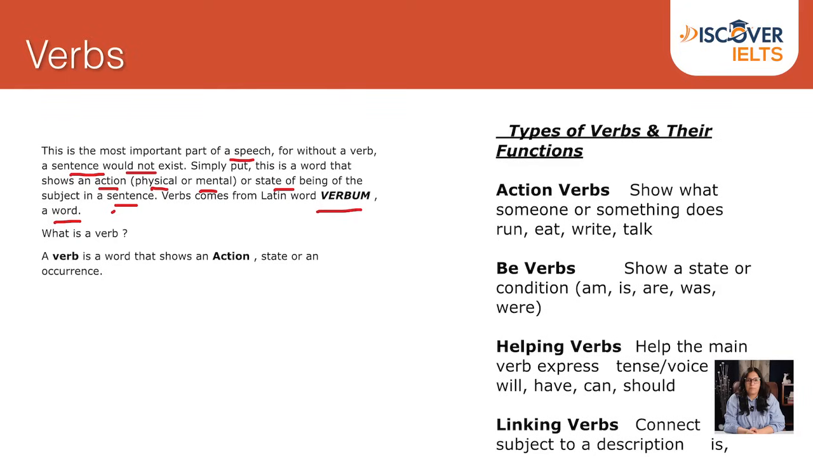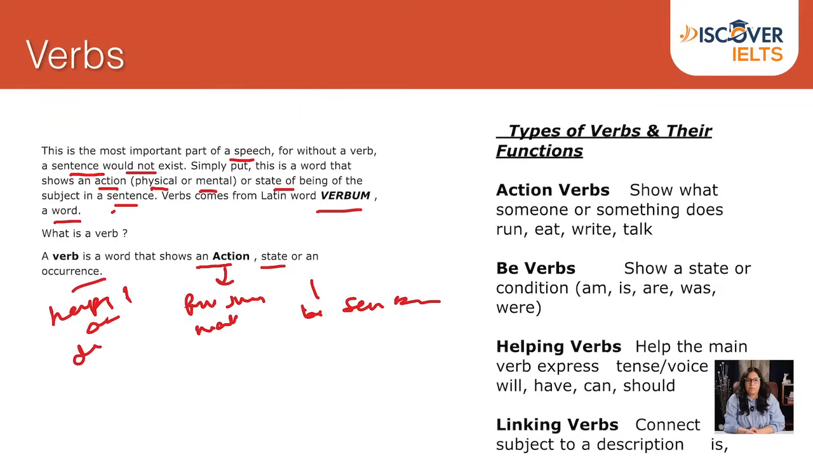that shows an action. Action could be run, jump, work, and state, be, seem, belongs, or an occurrence, that is happening and occur or develop. Basically, in short, we can say verbs tell us what is happening in the sentence.